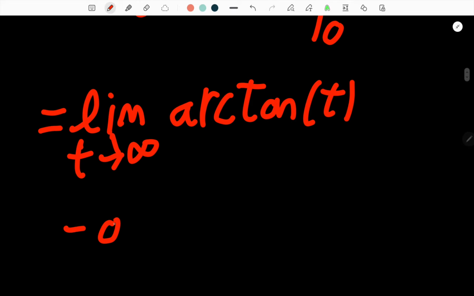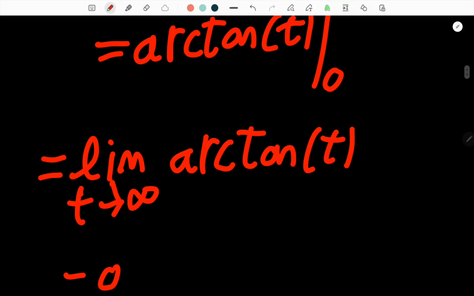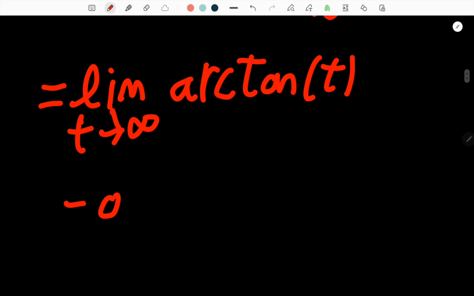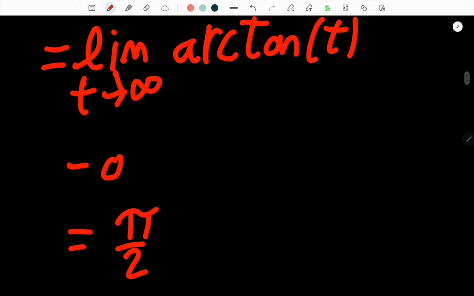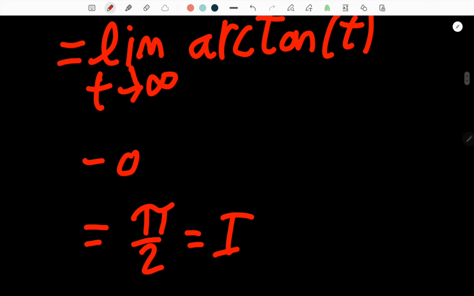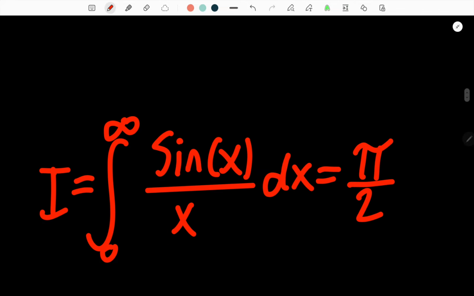And then minus 0, because arctangent of 0 is just 0. And now this is also just pi over 2, because the limit as t goes to infinity of arctangent of t is just going to be pi over 2. Okay, so that means I is equal to pi over 2. So let me go write this down and we'll be finished with this episode.